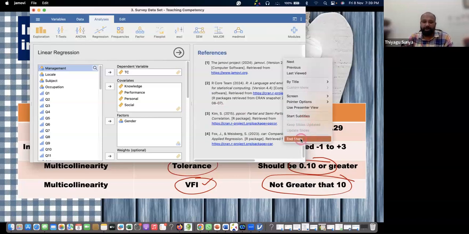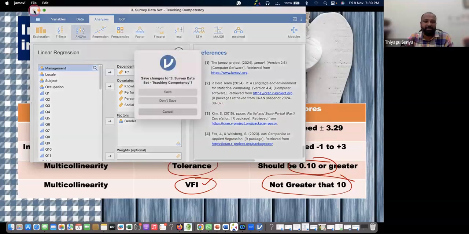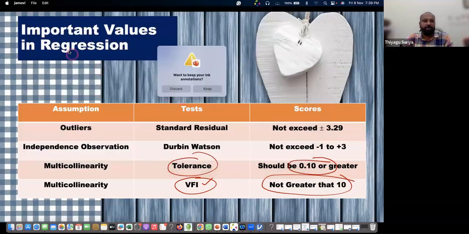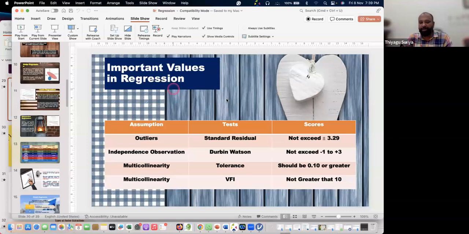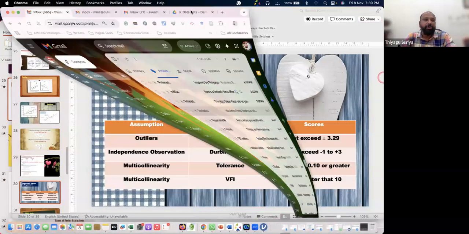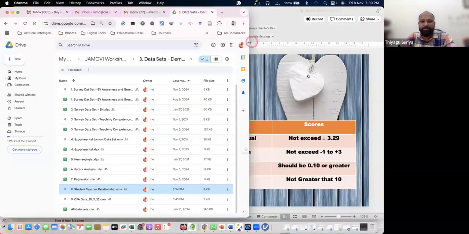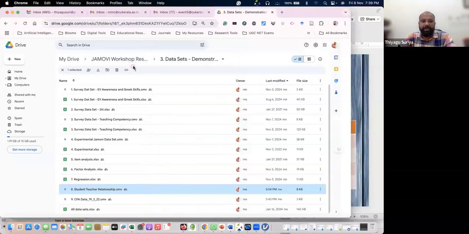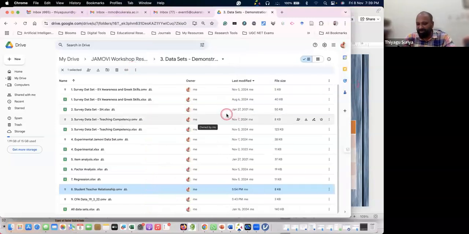I'm just going to close this data sets. I would like to direct all the people to download the data sets which I shared today in our database. Go to the drive link, and because I shared it as a Jamovi file, I request all to open it in Jamovi only. Hope it works. Otherwise, I will share it later in the group also as an Excel file.